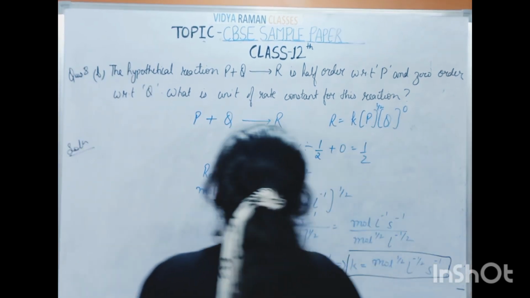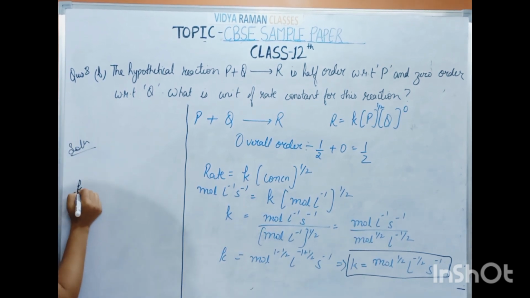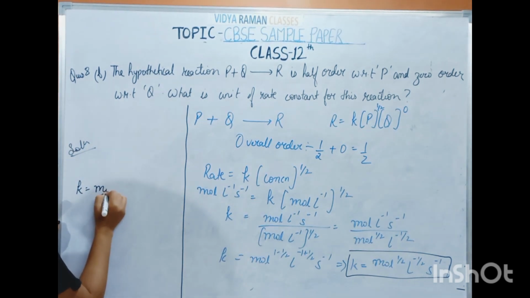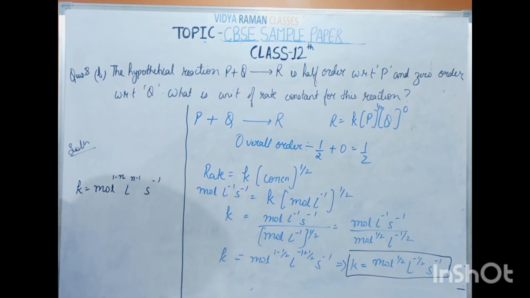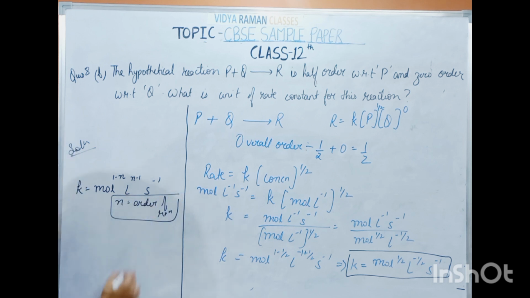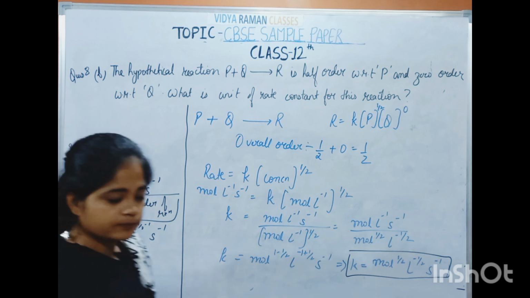Okay, fine. I also have to give you a shortcut for this question. A general formula is there for calculating the units of rate constant: mole 1 minus n, liter n minus 1, second minus 1, where n is the order of reaction. Whatever the order of reaction, you simply put in the value of n. Here, for this question, n is equal to 1 by 2, so mole 1 minus 1 by 2, liter 1 by 2 minus 1, second inverse, and that will be the answer, right?